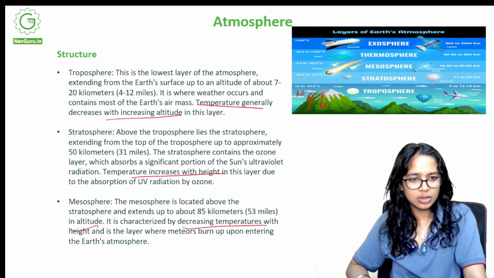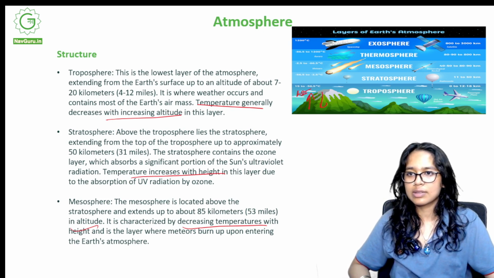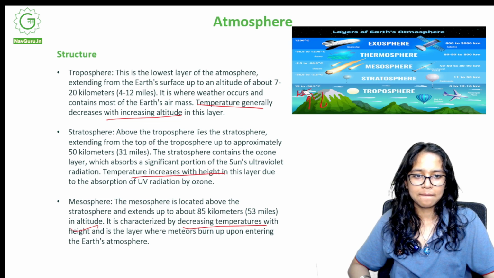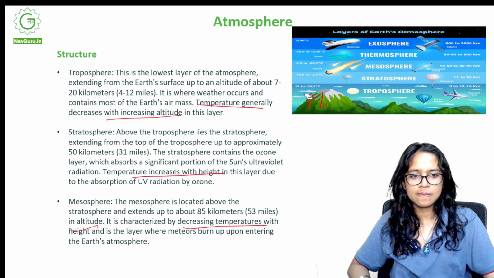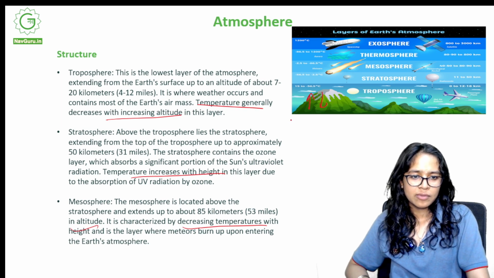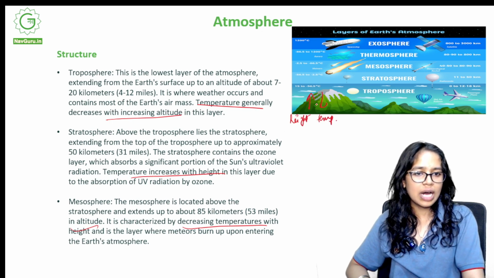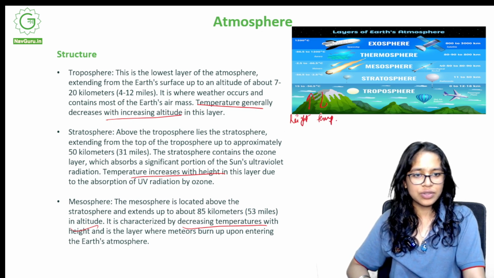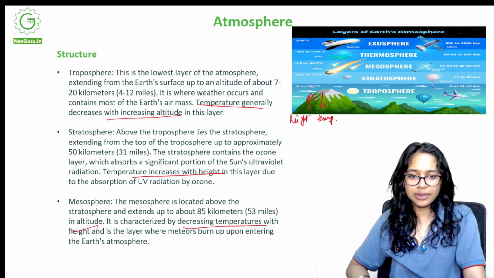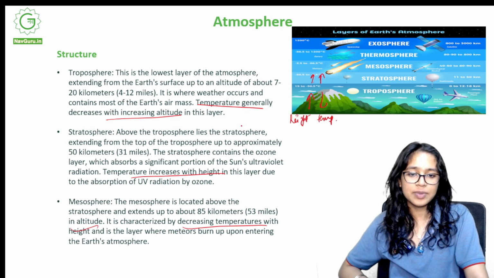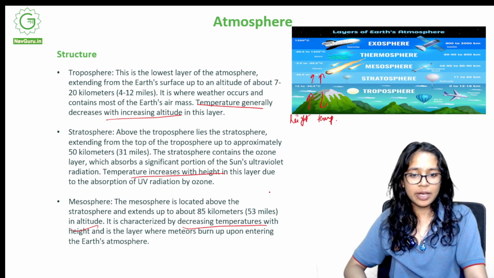Let's do this like this. Height, temperature. So as height increases, temperature decreases in the troposphere. What happens in the stratosphere? Temperature increases with height. So as height increases, temperature also increases because of absorption of UV radiation by ozone.